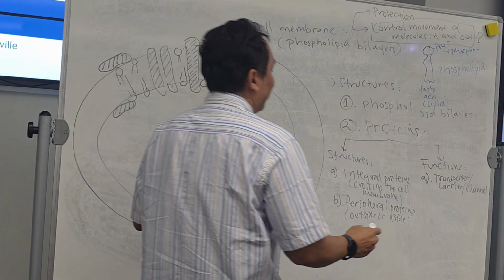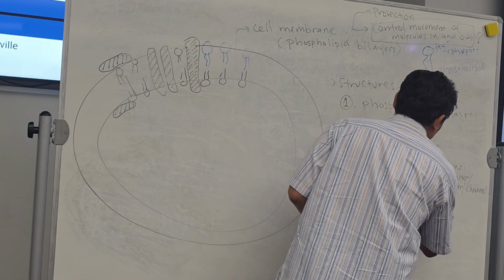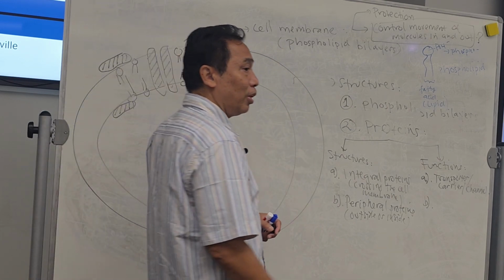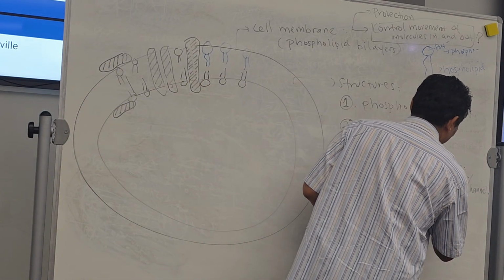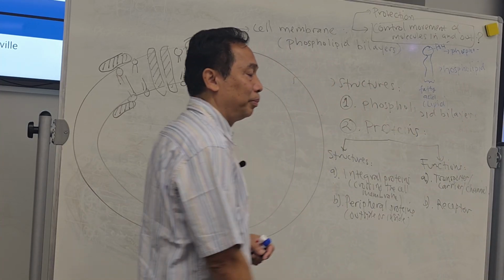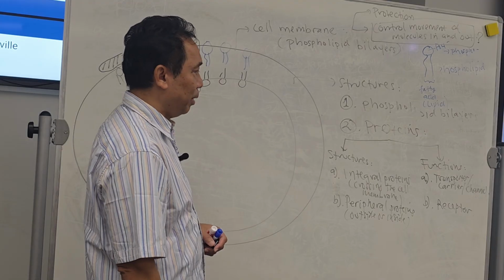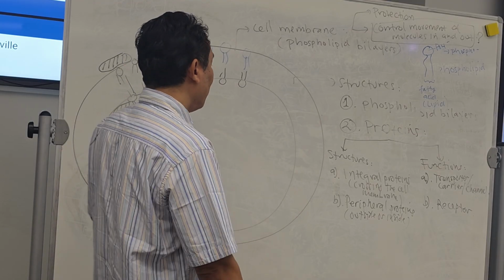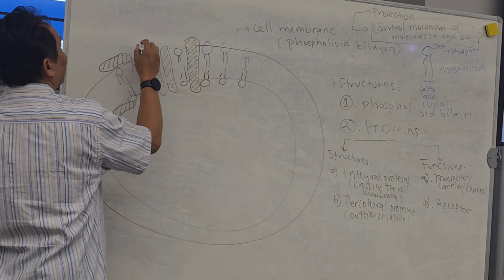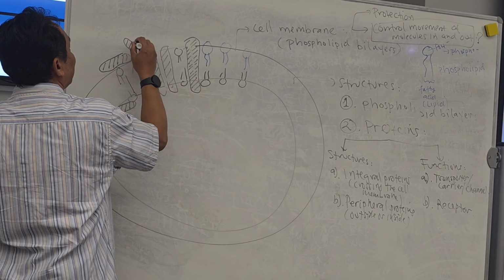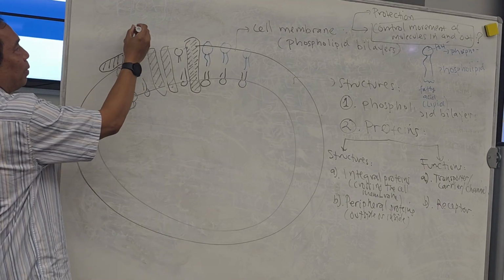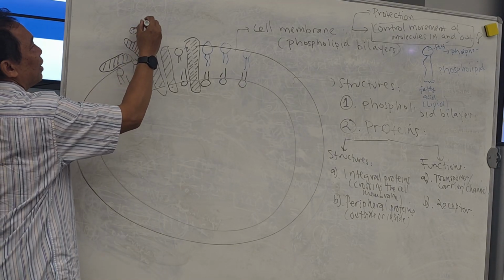Now, the second one is for receptor. Receptor mostly peripheral proteins outside. Let's say maybe it looks like this, and it can receive, let's say this is hormone.